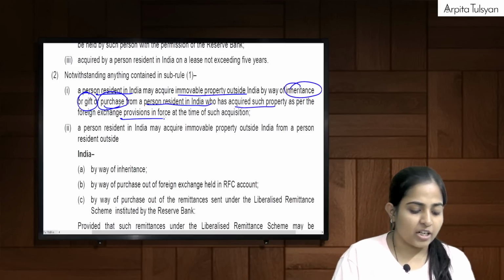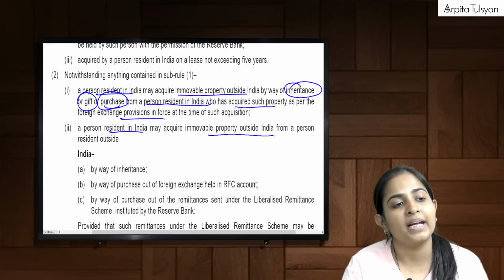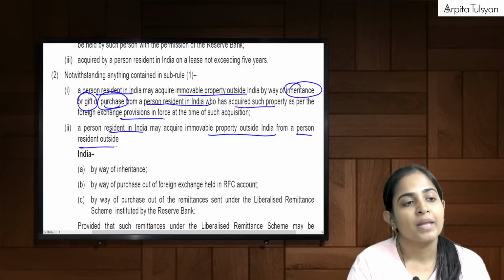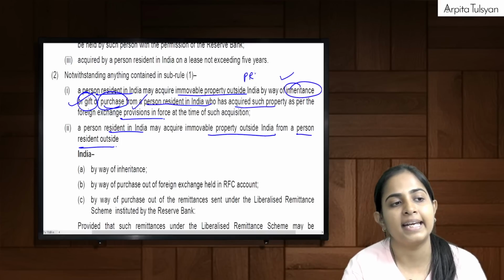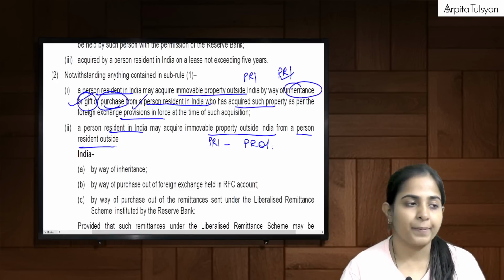Then next one. A PRI may acquire immovable property outside India from a PROI also. Here it was inheritance, gift or purchase from a PRI, PRI taking it from a PRI. Here PRI taking it from a PROI.